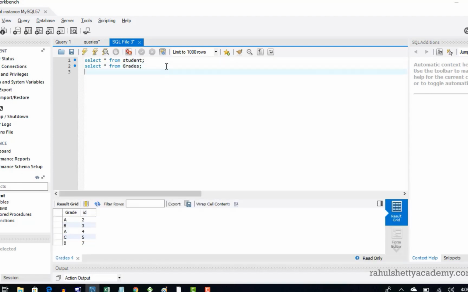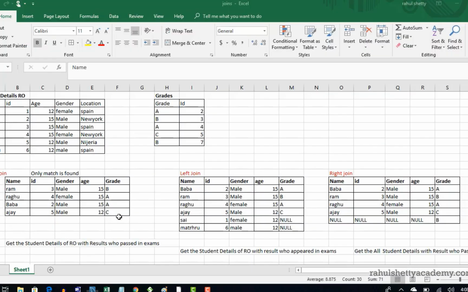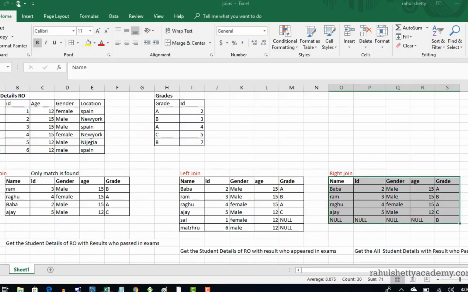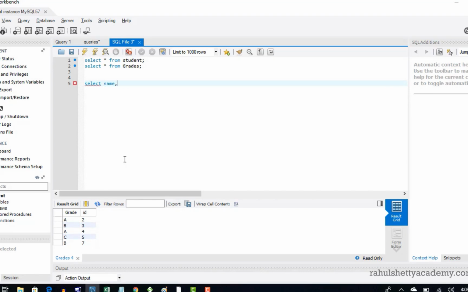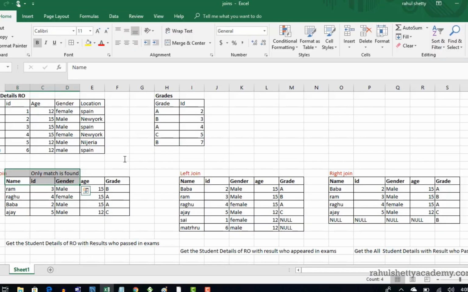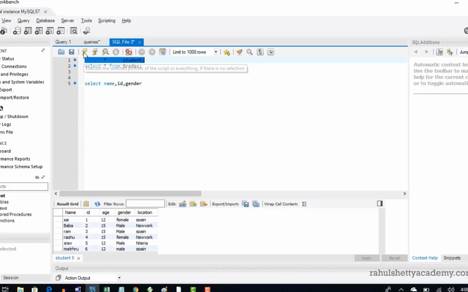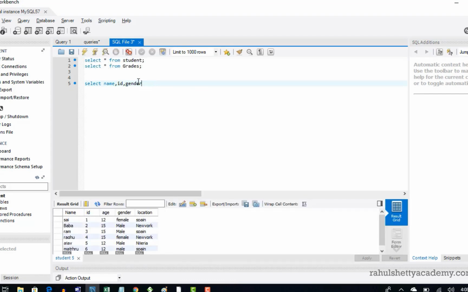Okay, cool. Now if you want to join these two tables with normal join or inner join, it's up to you how you call it. You can write select, you want name, ID, gender, age, grade, or you can say I need everything. Let's give star so it displays everything.